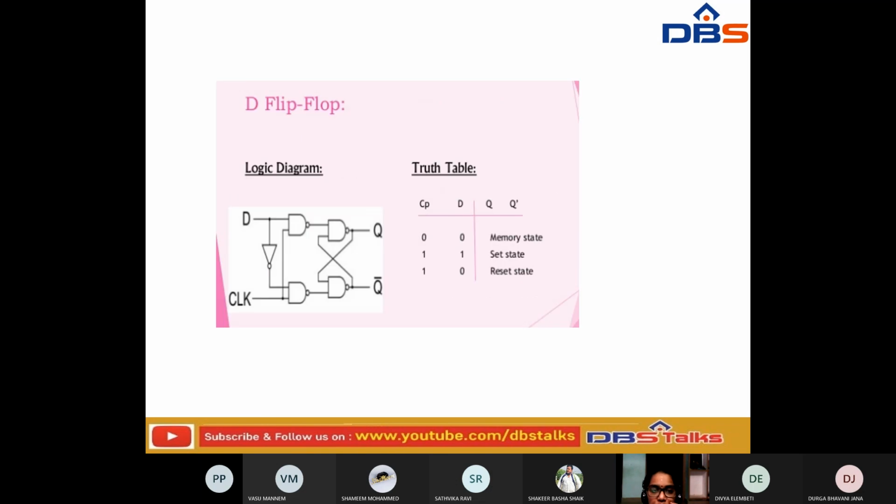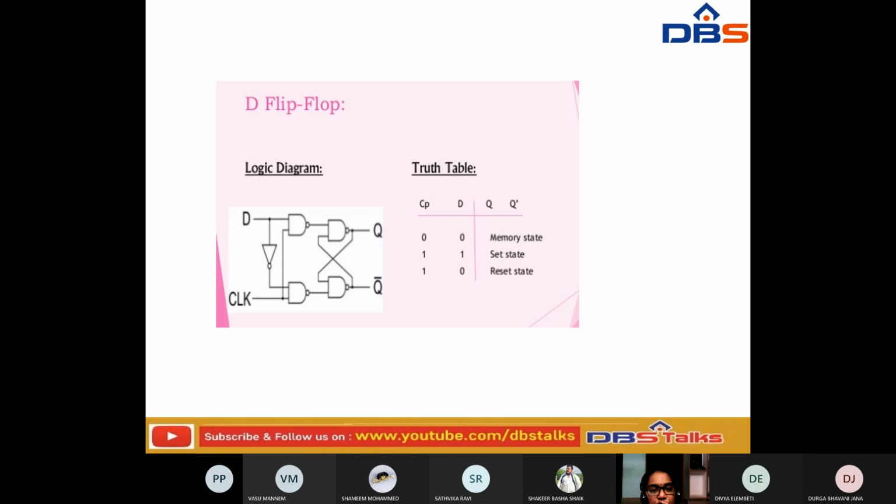So if you have observed this D flip-flop, this is a combination of NAND gates here, and this is the NOT gate here.